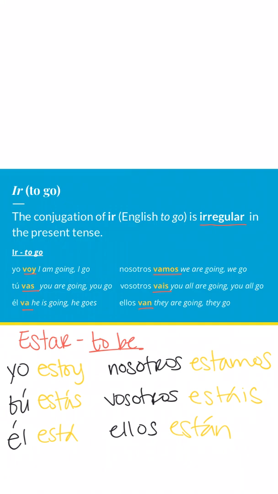If we look at voy, its ending is OY, just like with estoy. For tú vas, my ending is AS, just like estás. The only difference is we're not including accents here. And then you see that trend continue. Va, está, vamos, estamos, vais, estáis, van, están. There we go. Hopefully that makes it a little more clear.